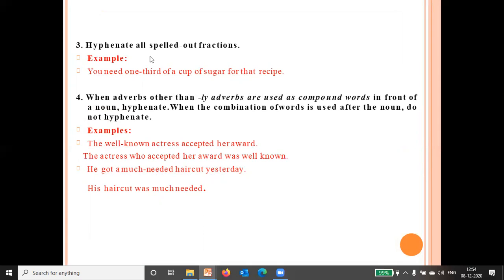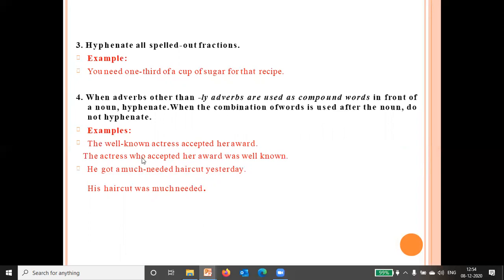Hyphenate all spelled-out fractions, like one-third, one-fourth. We use this dash to separate them. Okay. When adverbs other than ly adverbs are used as compound words in front of a noun, hyphenate. Okay. When the combination of words is used after the noun, do not hyphenate. Like, the well-known actress accepted her award.